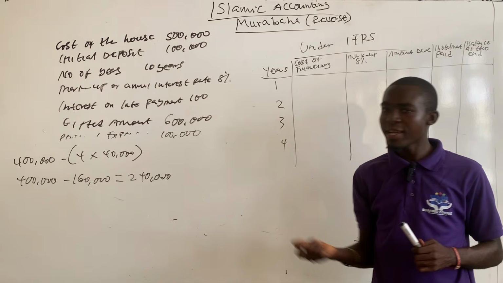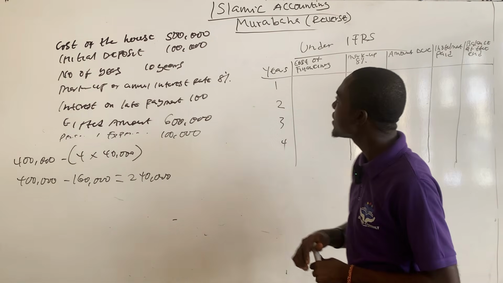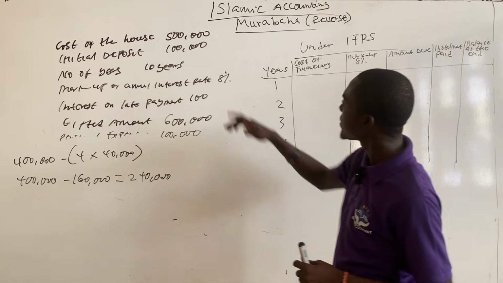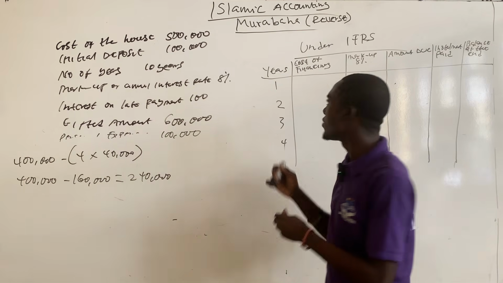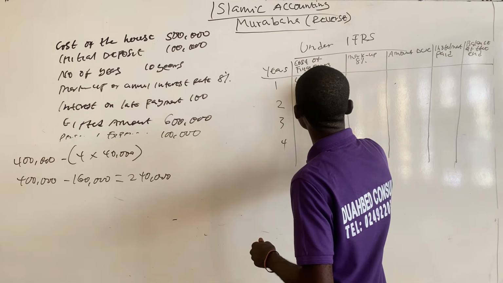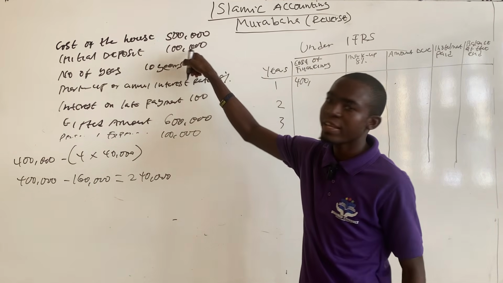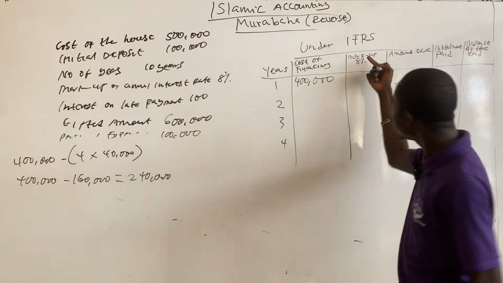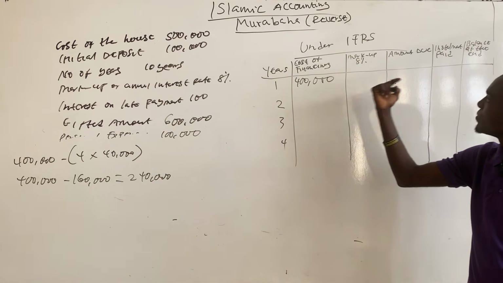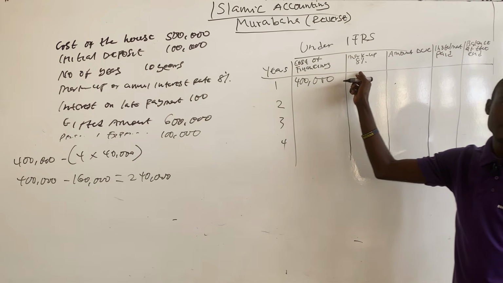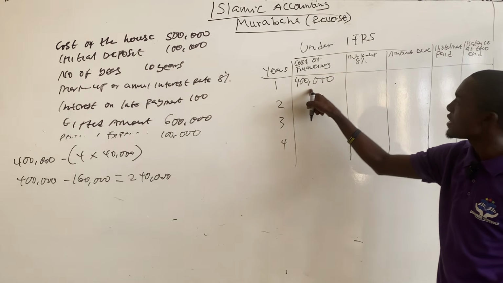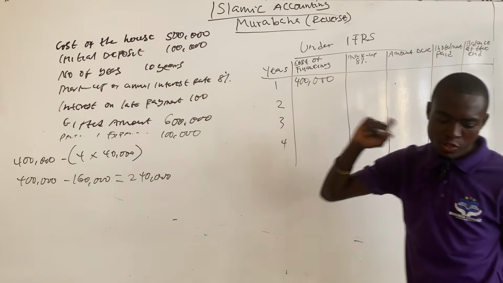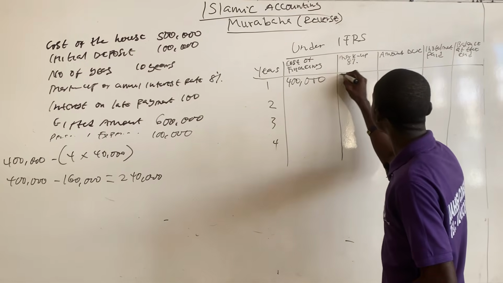So the cost of financing for the first year is 400,000. That's the difference between the cost of the house and the initial deposit. And then the bank charges you an annual markup of 8%. So you find 8% on the 400,000, and this will give you 32,000.